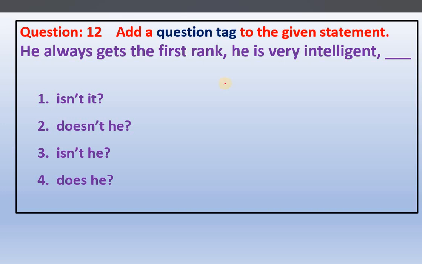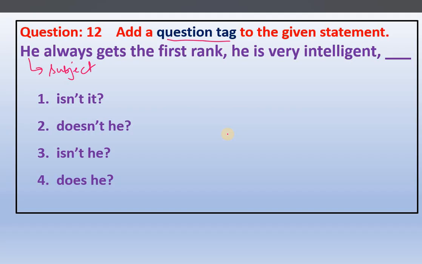Now, question number 12. Add a question tag. We have to convert this sentence to a question form, to the given statement. So what is given here? He always gets the first rank. So what is he here? Subject. He always gets the first rank. So he is the subject here.